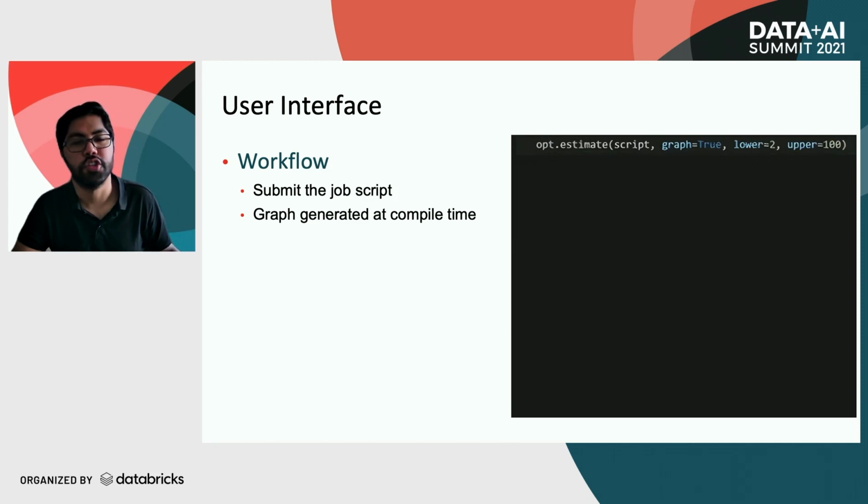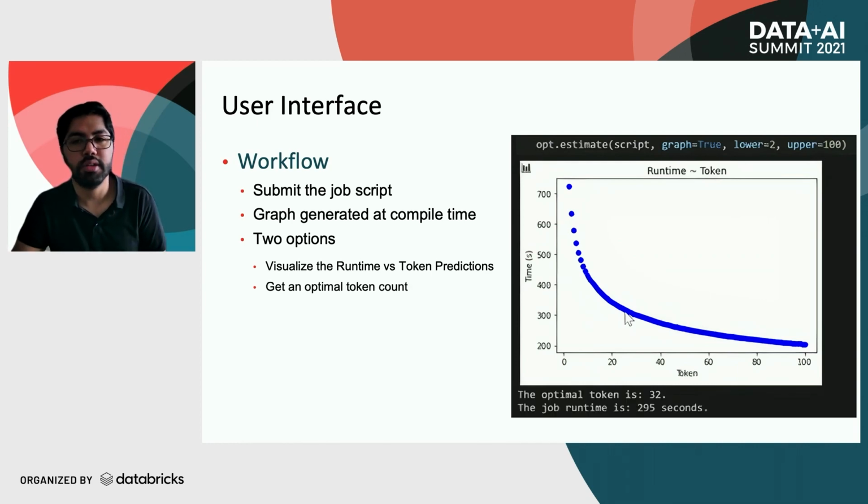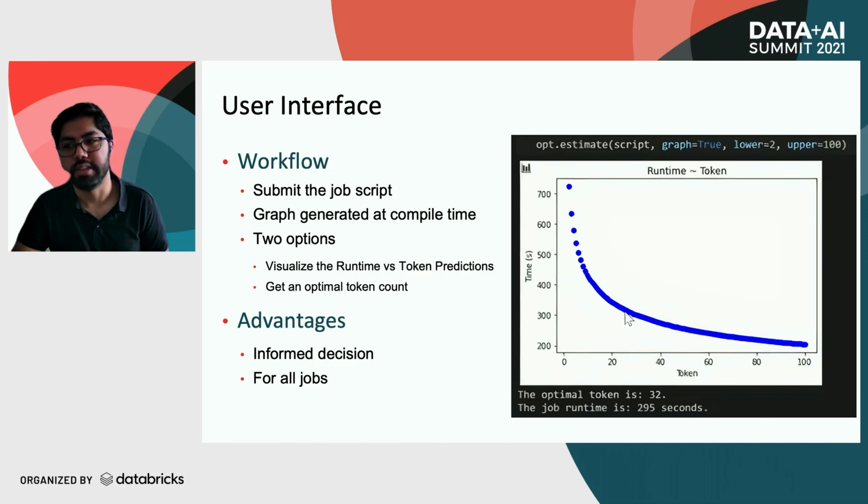Those parameters generate this visualization. As you can see, the user is able to inspect a given job's runtime based on different token counts. And if they aren't interested in inspecting this manually for every job, they can put this on autopilot and get an optimal token count, which for this case is 32, right around the time where runtime gains start to diminish. Ultimately, all this effort helps users make informed resource allocation decisions for all their jobs before they are executed.